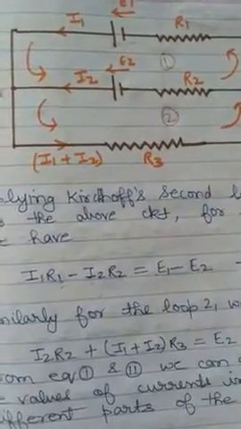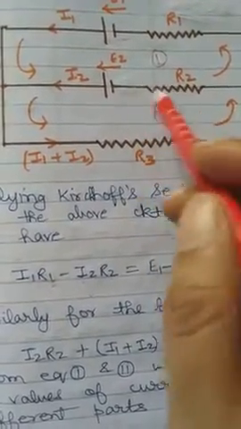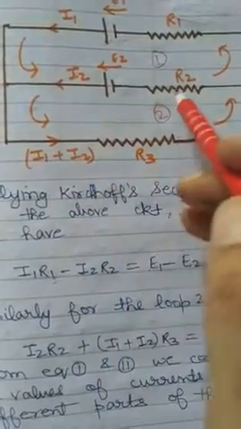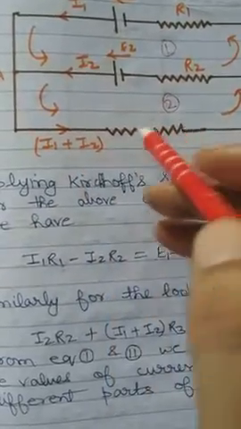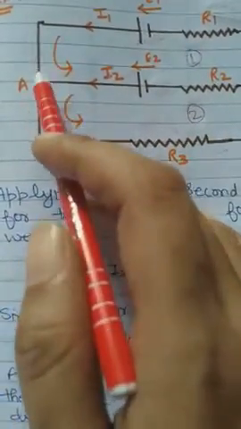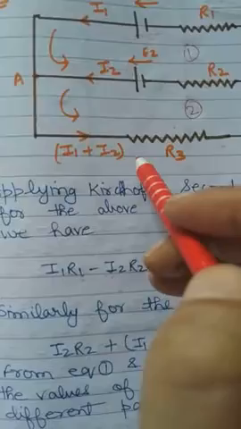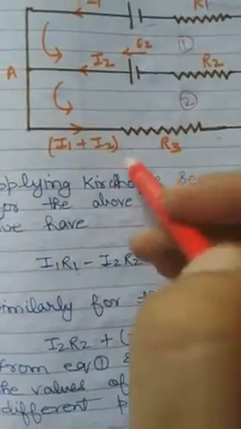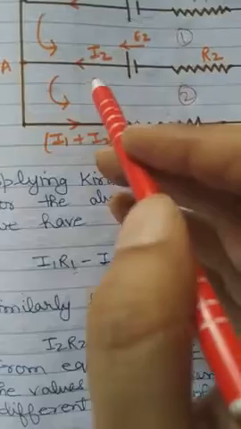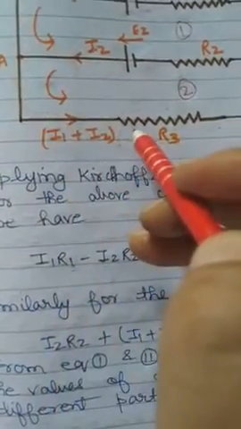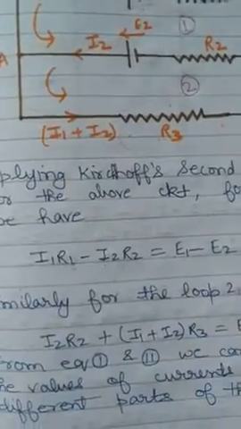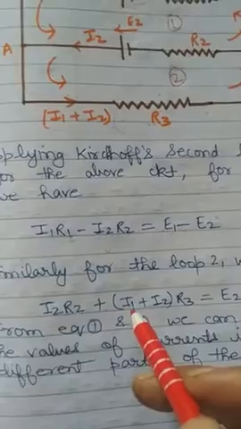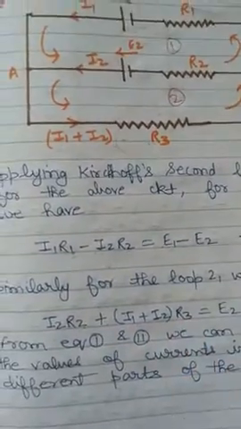Now apply it for loop 2. Again when we go in this direction, we are going in the direction of I2, so I2 R2 will be positive. Now when we go along this direction, we are going in the same direction, because I1 current is flowing, I2 current is flowing, and both go in this direction, so it will be I1 plus I2. So in R3, I1 plus I2 current will flow, and we have chosen a direction in the direction of the current, you can see that. So I1 plus I2 into R3 will be positive. So I2 R2 plus (I1 plus I2) R3. Clear? Now coming to EMF.